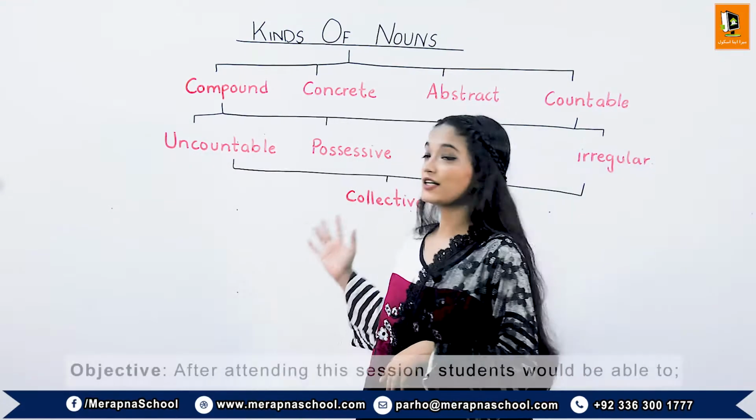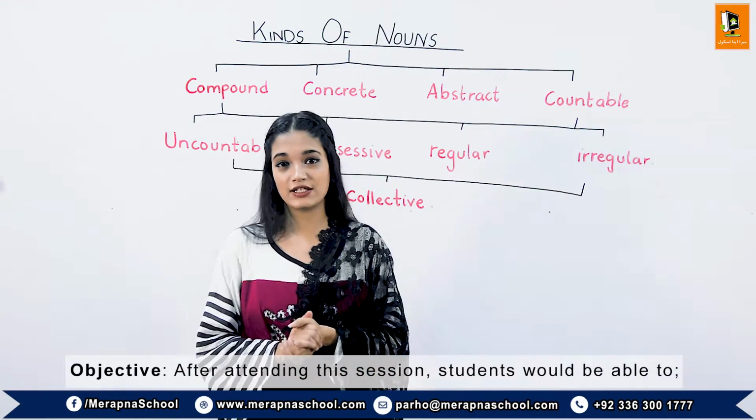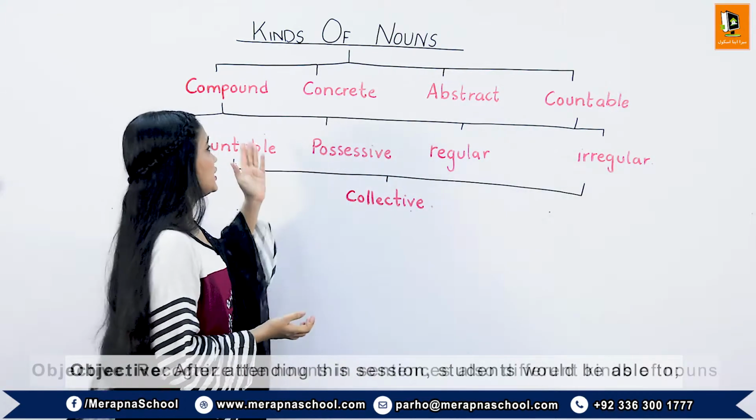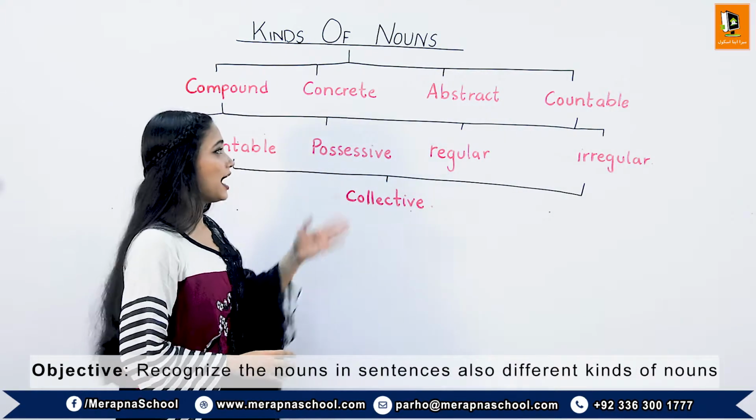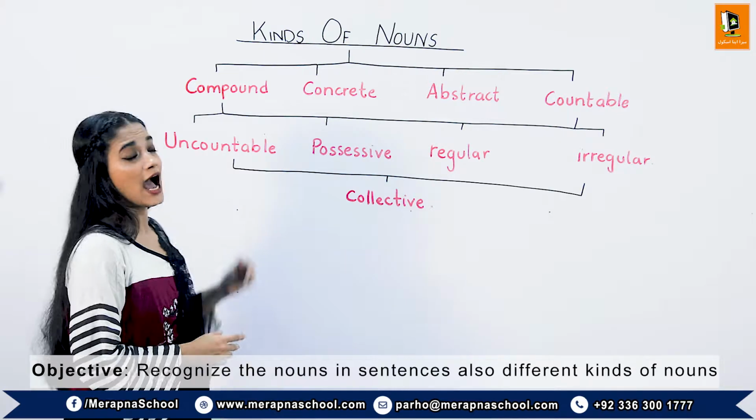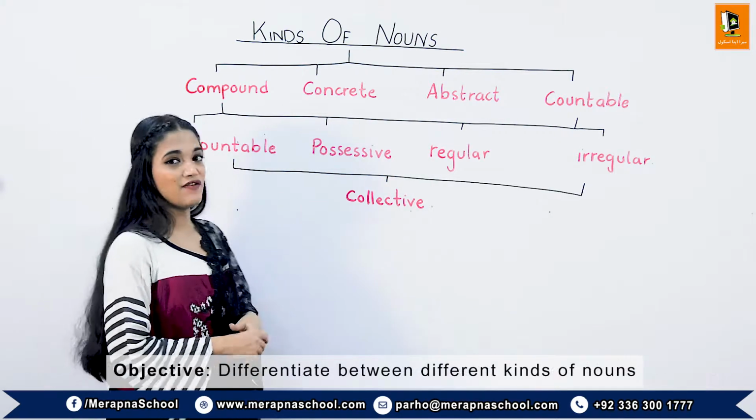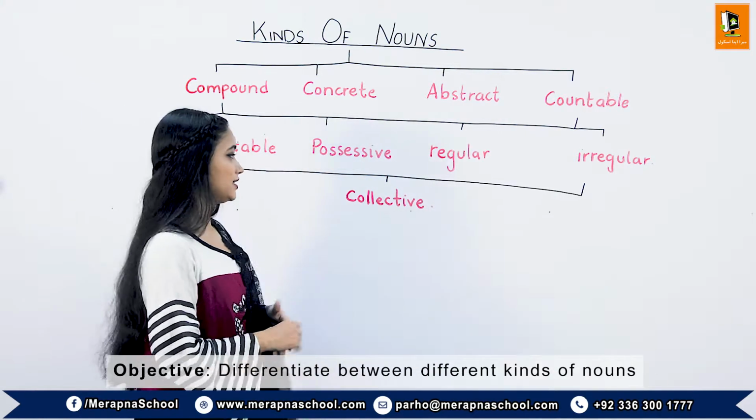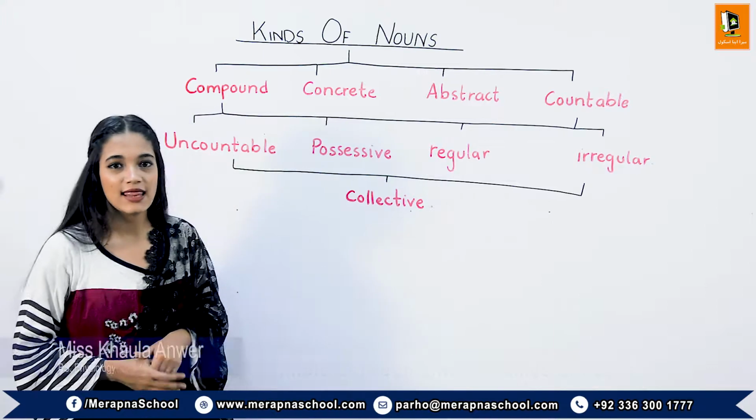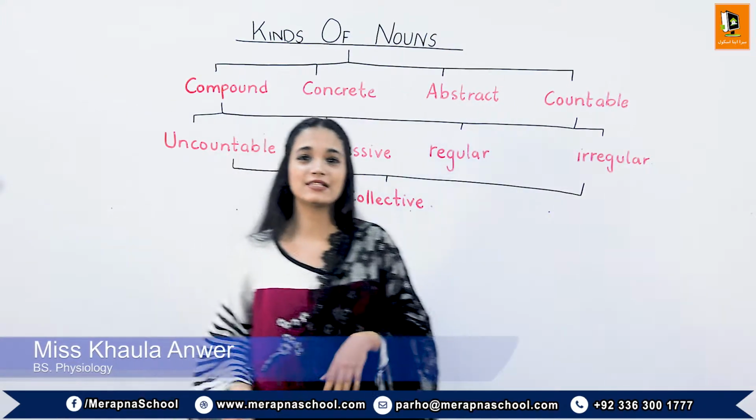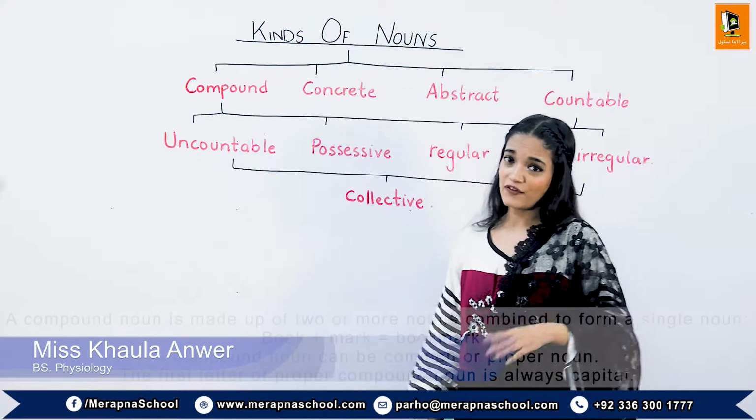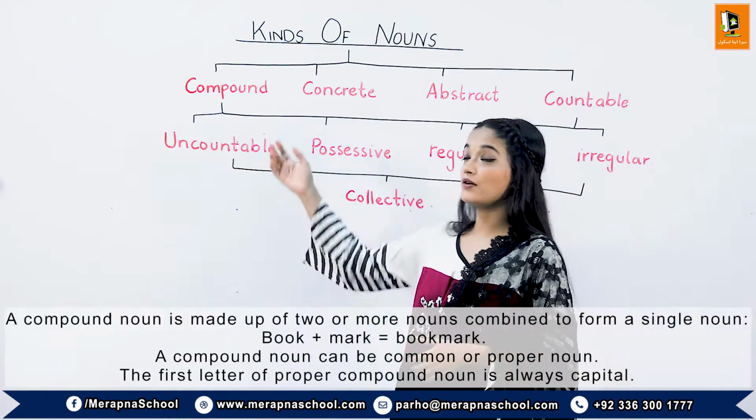About kinds of nouns. There are different kinds of nouns like compound, concrete, abstract, countable, uncountable, possessive, regular, irregular, and collective nouns. Now we will talk respectively about these kinds of nouns. First we will discuss the compound nouns.